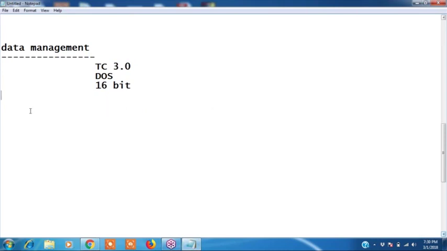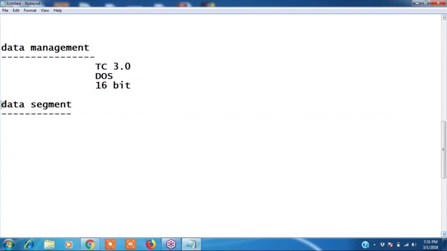See, that memory is called the data segment. Whatever you are using, that memory is called the data segment. Totally 16 segments will be there. If you want to play graphics, a graphics segment will be there, a text segment will be there. Total 16 segments will be there, but we only require the data segment. I will show you what is there in the data segment. Clear it is?